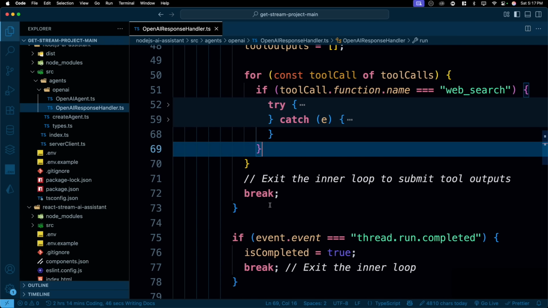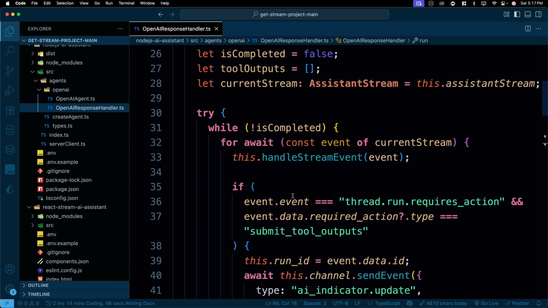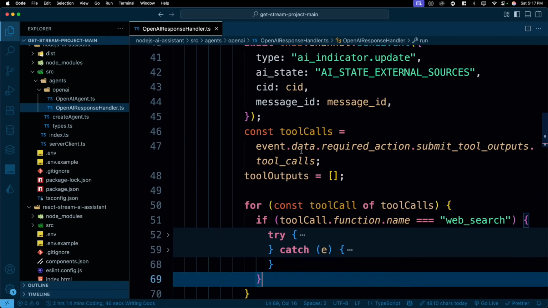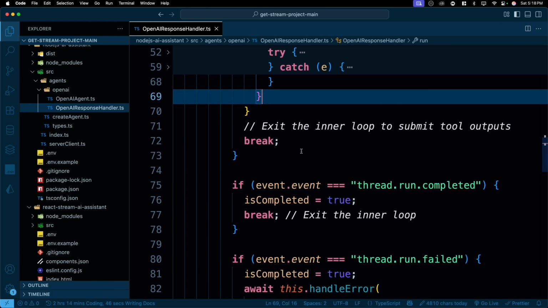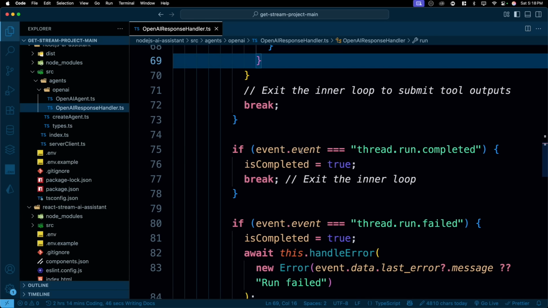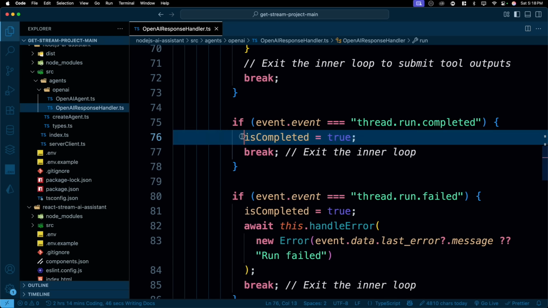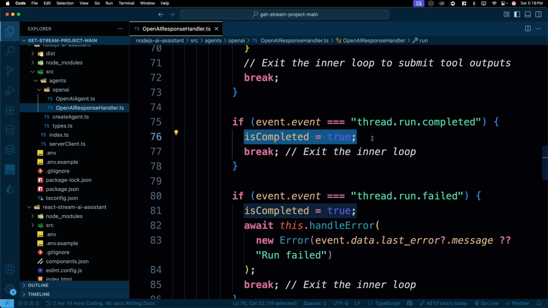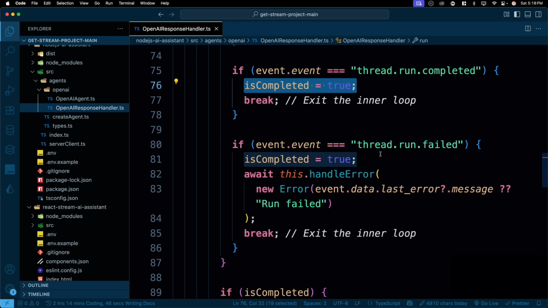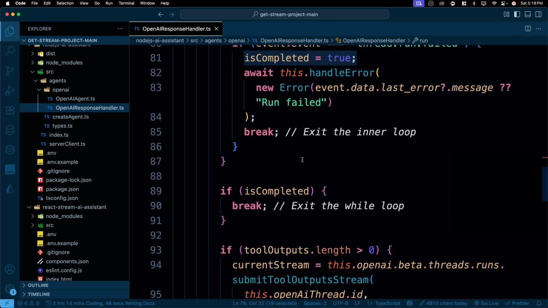Once we are done with this tool calling, we simply break the inner loop and submit all of this into the tool output. So whatever the tools, because your chat can actually call multiple tools in a single chat itself. It can call the web search, it can call CSV, calculations and whatnot and more. Now, if the thread is complete, we mark this as complete and that's it. We break the loop and go out of it. And if the thread fails, then we also handle this gracefully.